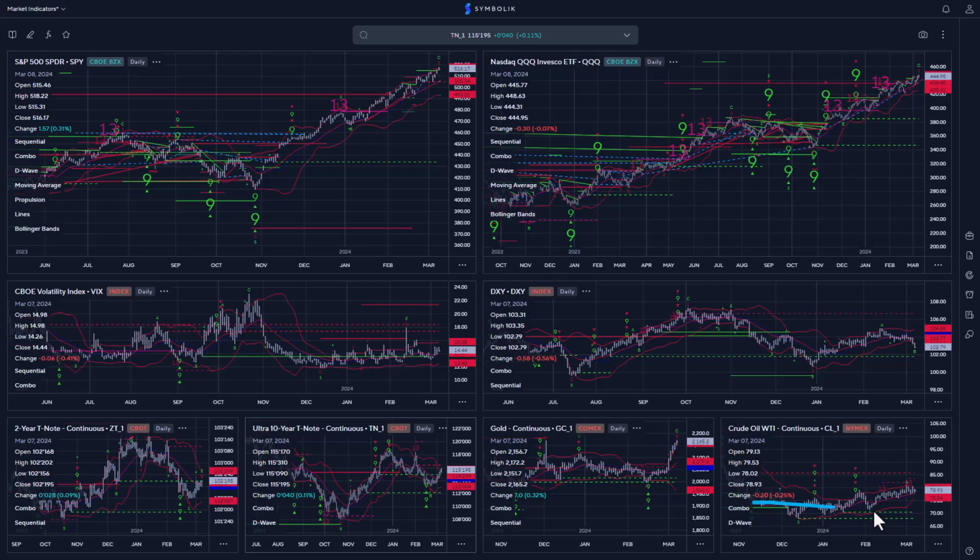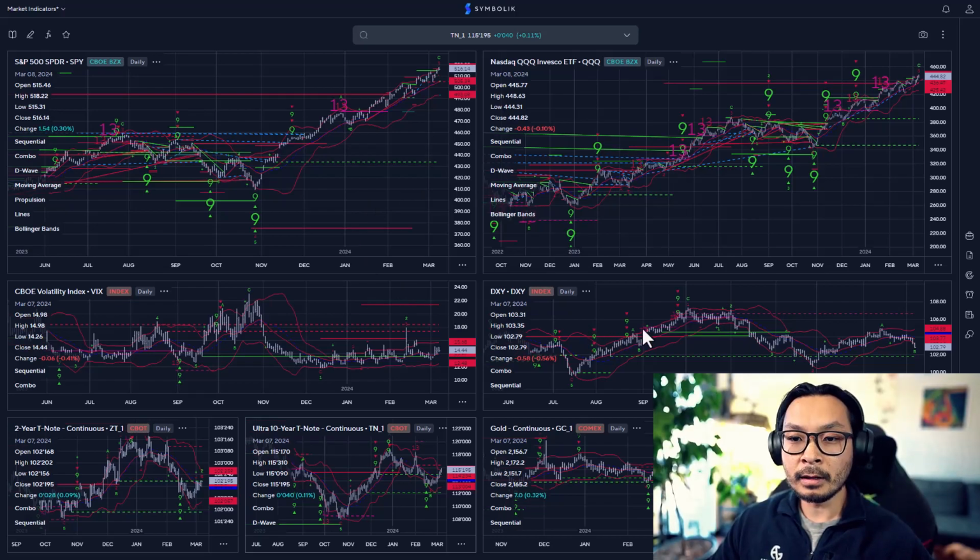Looking at oil, it's flat. We had some 13s that hit here, and it's just above this moving average line, which is still bullish for oil. As oil spikes and we get into that reflation Goldilocks zone, increases in oil are okay, since a lot of the inflation the Fed has been fighting has dissipated. Looking at the overall macro dashboard, it gives me a green light to take on some risk.